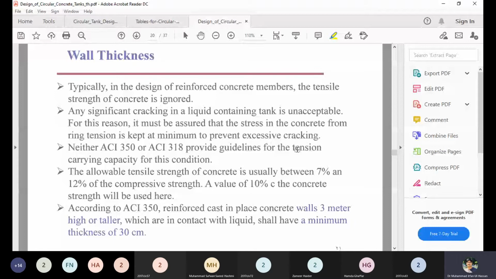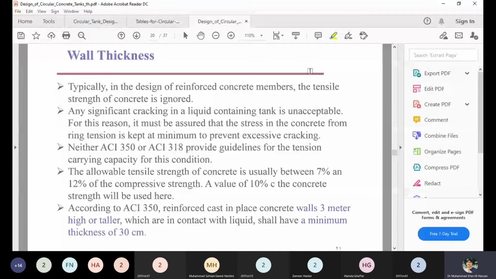First of all, the thickness of the tank. If you see the circular tank, the thickness is of course what you see when I cut the section of the circular tank at any point. Along the circumference, the hoop tension is developed, and along any section that will develop an axial tension in the tank.